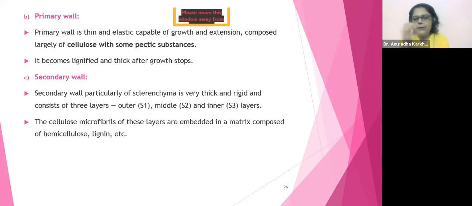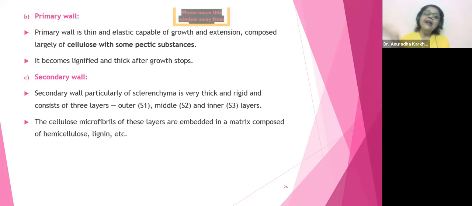So all these, whatever structure you have made, whatever gaps are going to be there, you just support it with the matrix. So the matrix will fill up all the gaps, which will be made up of hemicellulose and lignin. Okay? So this is how the secondary wall is going to be formed, and it is going to give mechanical support and rigidity. But you know, my dears,